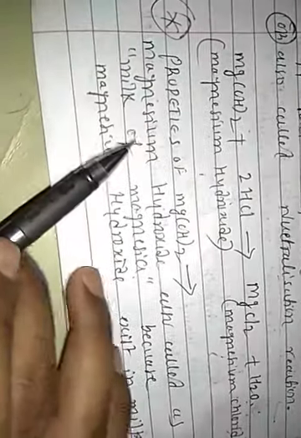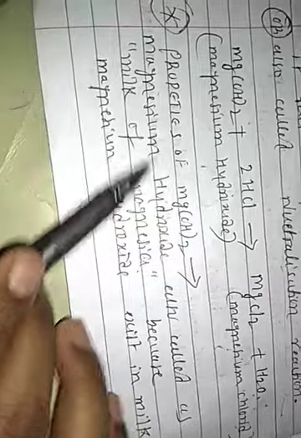Next heading: properties of magnesium hydroxide. Magnesium hydroxide is also called milk of magnesia. The other name is milk of magnesia. Why do we call it milk of magnesia? Because magnesium hydroxide exists in milk. Understood, students? This is the first point.